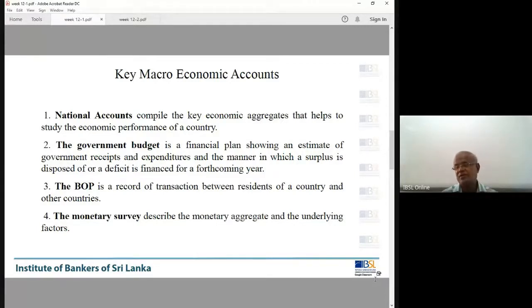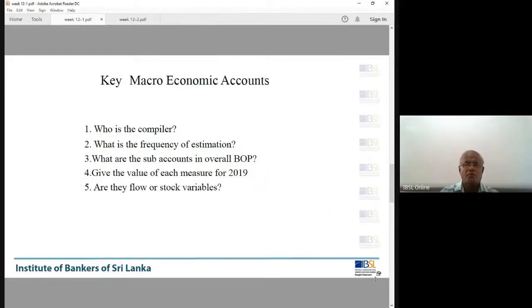So that's why the country prepares its balance of payment account in dollars. At the same time, in our domestic money terms, rupee terms, we also prepare it, but originally it is the transaction in foreign currency terms, right? Now, who is the compiler? The central bank, the monetary authority. In any country, the balance of payment account is compiled by the central bank, the monetary authority of that country.